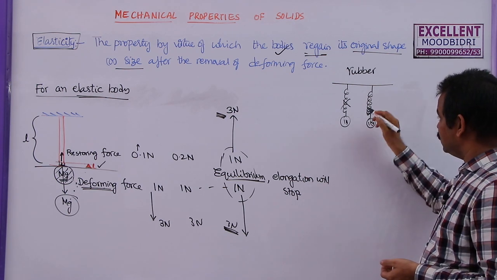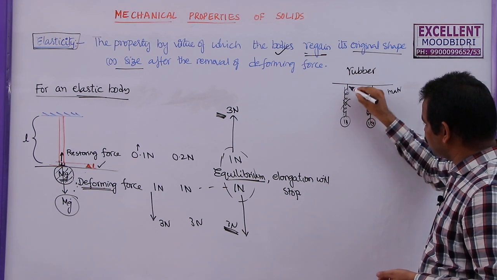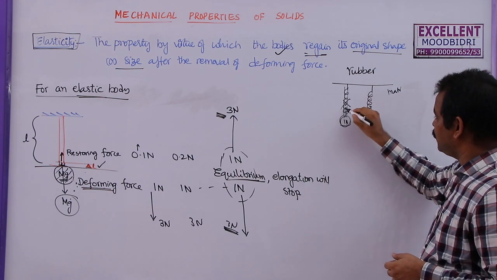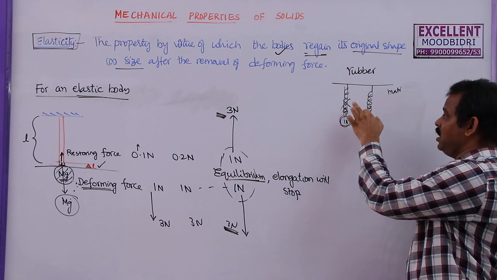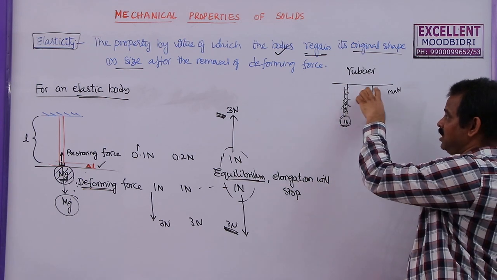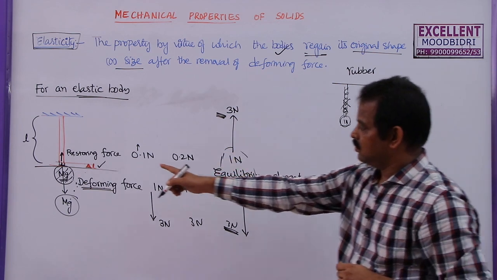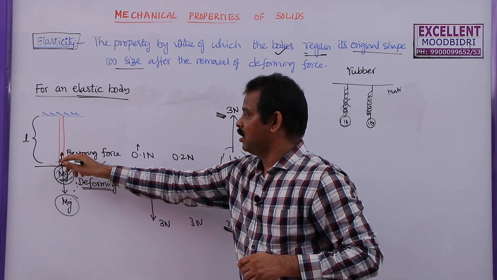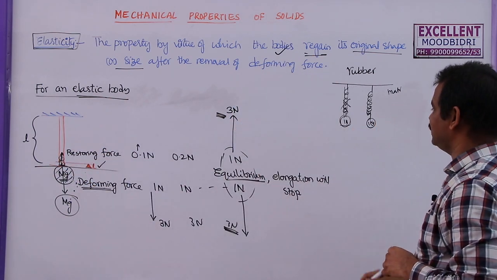The reason is, even though these two are made of the same material, the capacity of holding this load will depend upon the cross-sectional area. That's why we are comparing these two. We need to take springs made of the same material, having the same length as well as the same cross-section. So the restoring force developed per unit area of this body, I am not taking the surface area, only the cross-sectional area, is known as stress.